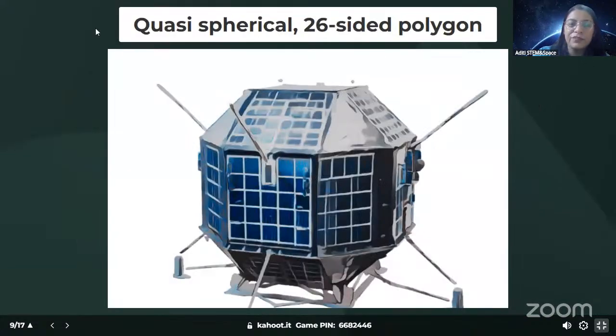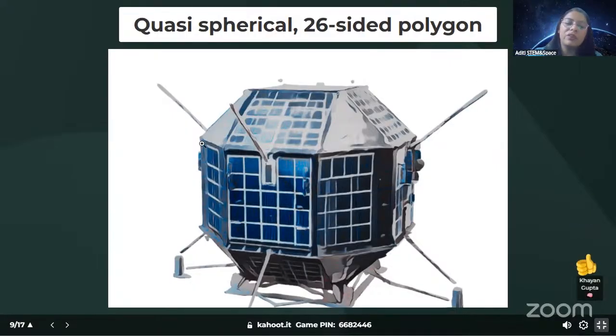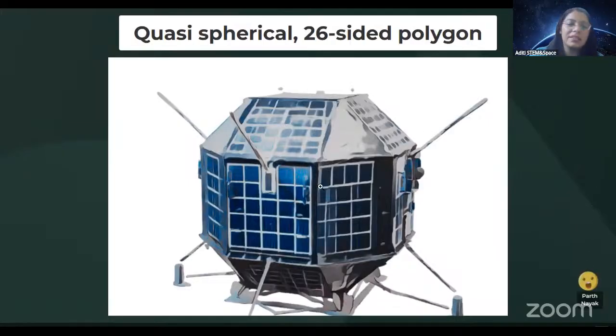So this is the shape. As I said, it is quasi-spherical with 26-sided polygons. Okay, yes, I can see lots of thumbs up. That's amazing to see. All right, so yes, this is the shape. So you can see on the top, there are some polyhedrons, there's triangle, there are squares.